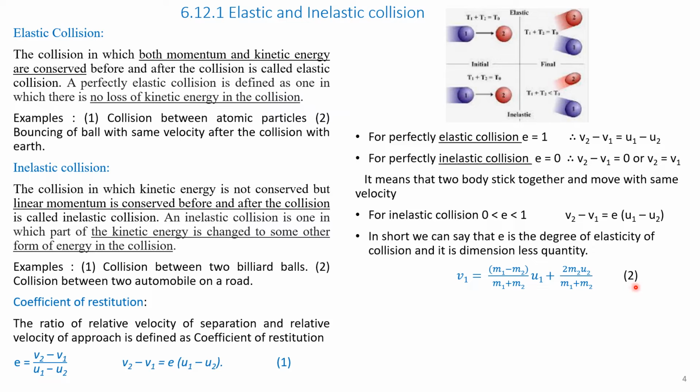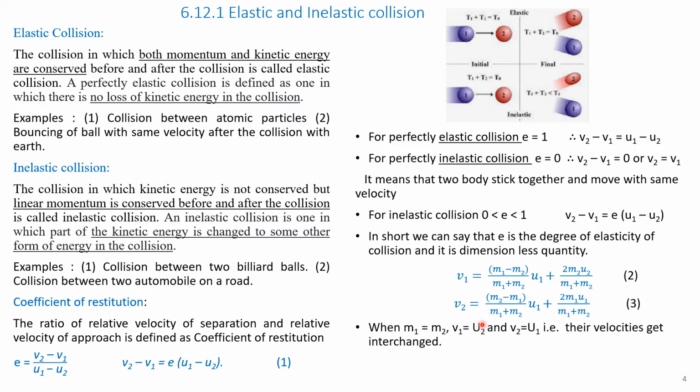Let it be equation 2. So now we will write the relationship between V2, that is the final velocity of body 2, with the other parameters. Therefore, V2 is equal to (M2 minus M1) divided by (M1 plus M2) into U1, plus 2 M1 U1 divided by (M1 plus M2). Let it be equation 3. These relationships we are going to derive in a subsequent slide. For the time being, please remember them.